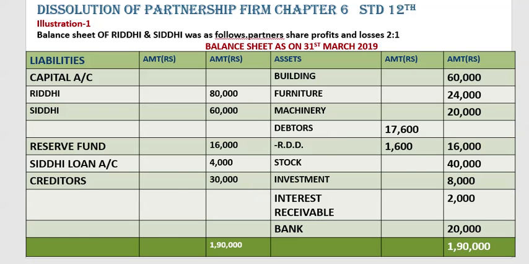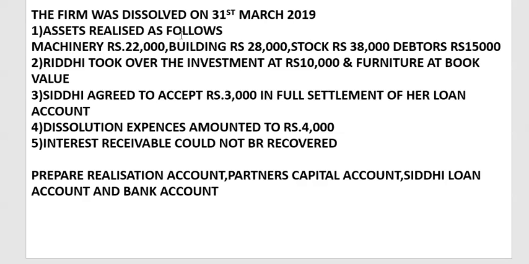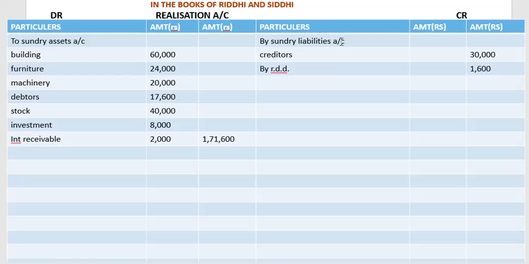Now let's quickly move towards the adjustments. Assets were realized as follows, means we have sold all these assets, and what we have got is money. Okay, so that entry we are going to do over here. All sold assets we are going to write the entry as by bank account, because we are getting money. Machinery, building, stock, debtors, all amounts we will be copying over here.